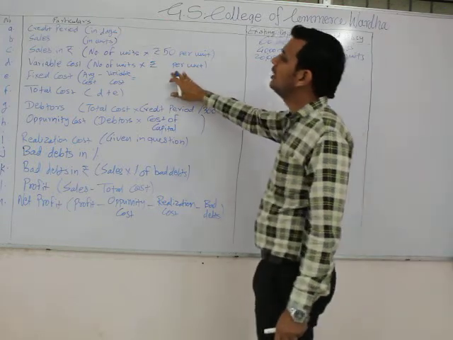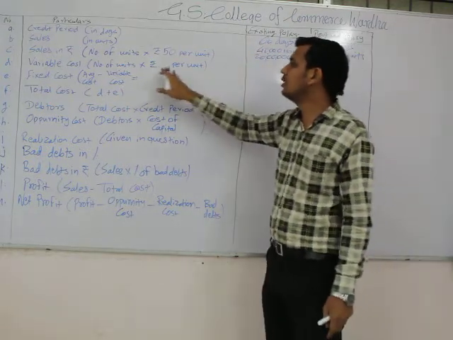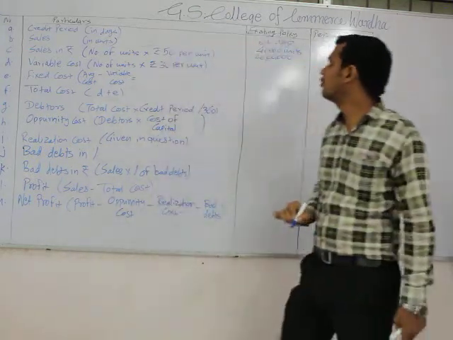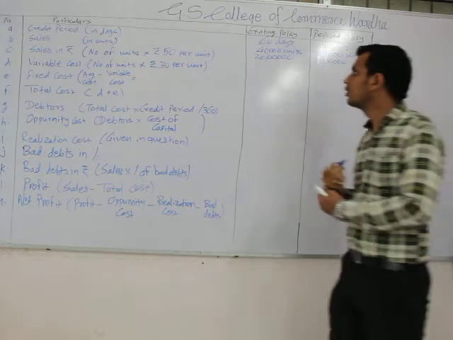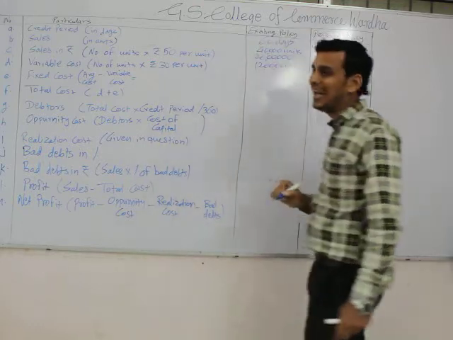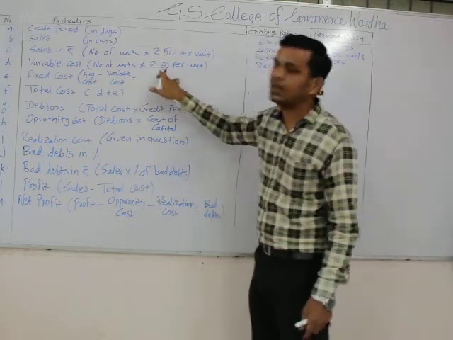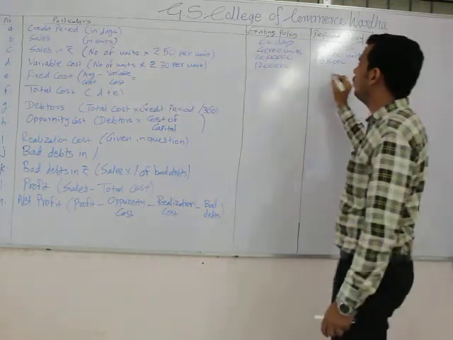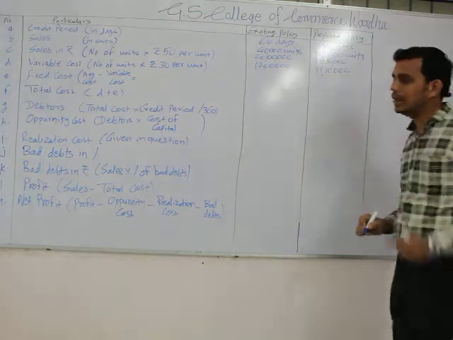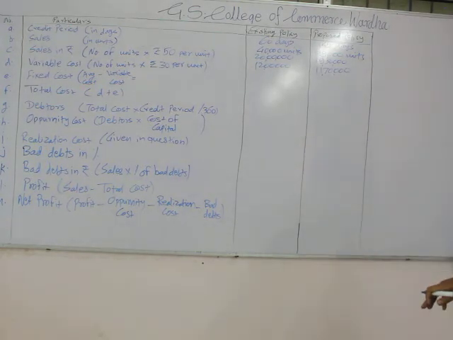Now variable cost, it changes with the changes in the production, hence number of units into variable cost per unit, which was given as 30. Therefore 40,000 into 30 would equal 12 lakh, whereas in the proposed policy, as the production has been reduced, 39,000 into 30 would equal 11 lakh 70,000. Till here everything is quite simple and easy to understand.